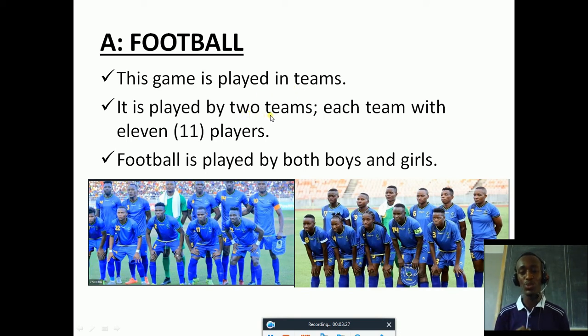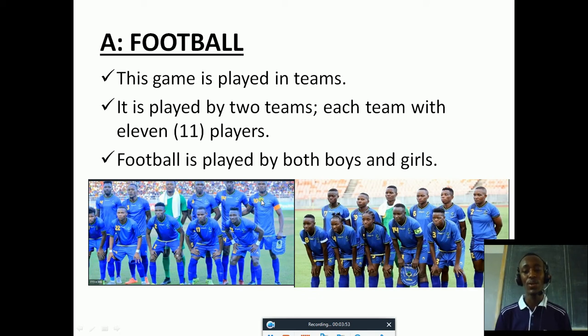Played by 2 teams, not 3, 4, or 5. Only 2 teams can play a football game, and each team has 11 players. So we have 2 teams, and 11 players for each team. It means 11 for one team, 11 for another team.